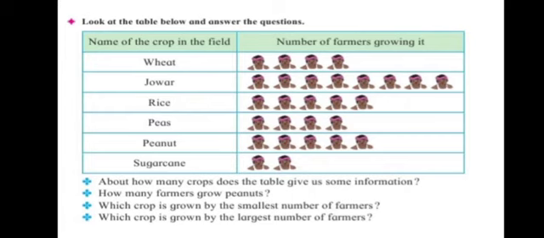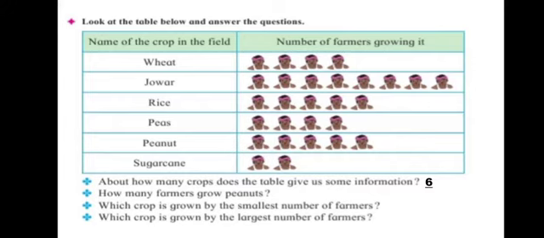Look at the table below and answer the question. This is the name of crops grown by these number of farmers. There are different farmers who are growing these different crops. Let's see: wheat, jawar, rice, peas, peanut and sugarcane. About how many crops does the table give information? So we have 1, 2, 3, 4, 5, 6. We have 6 crops. The table is giving information about 6 crops.